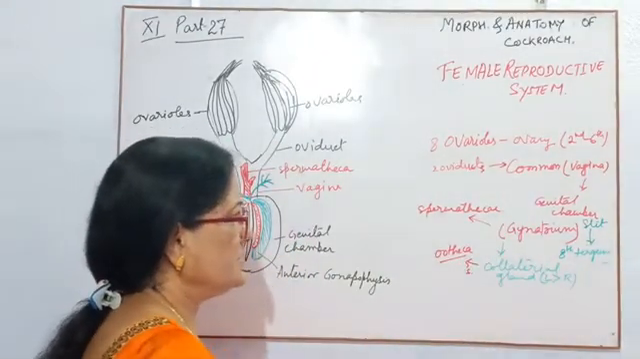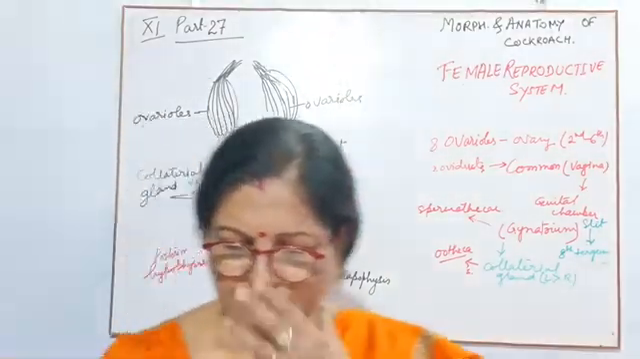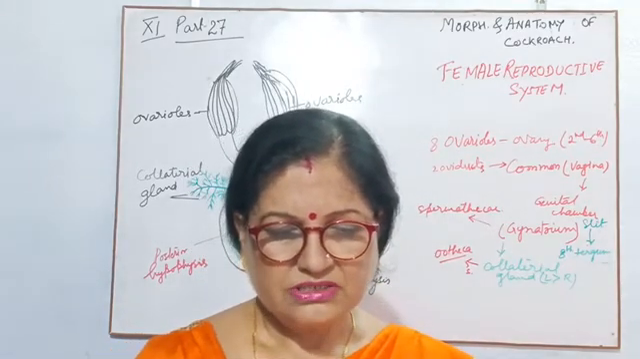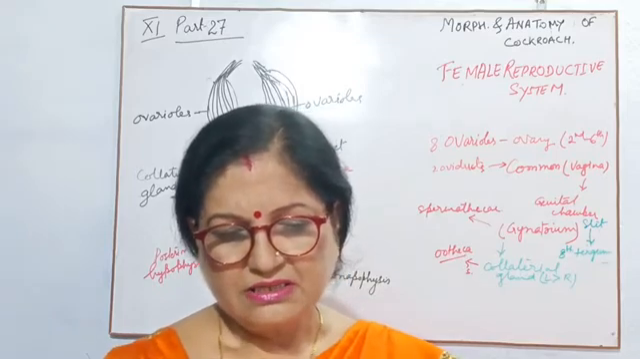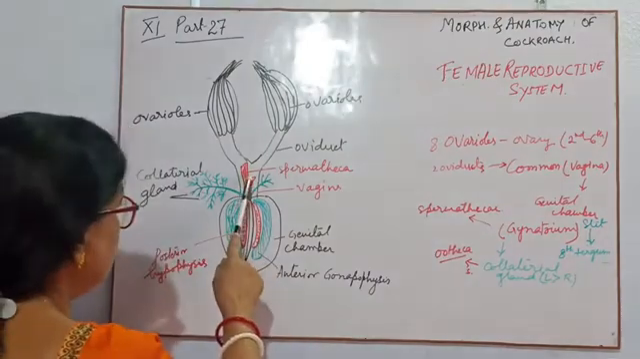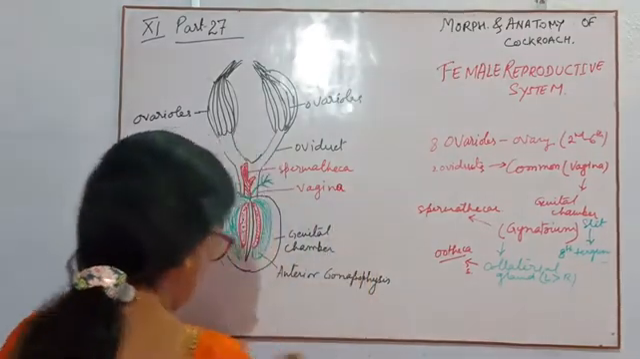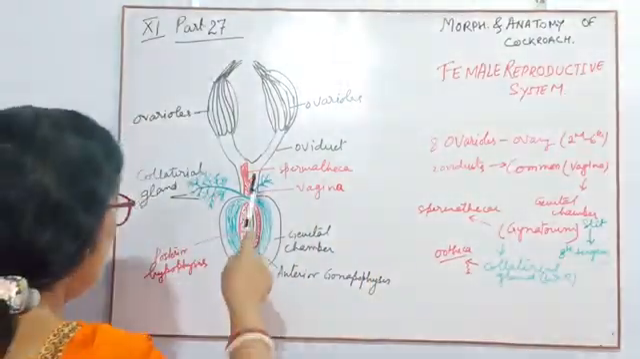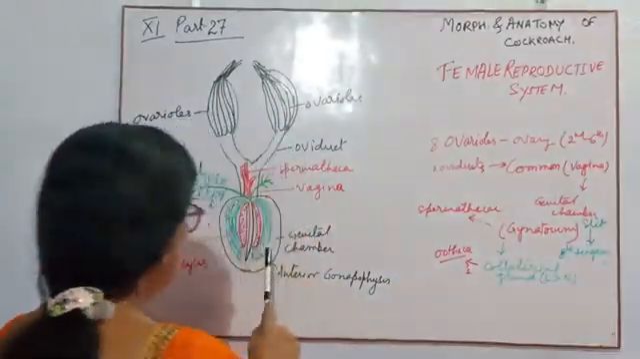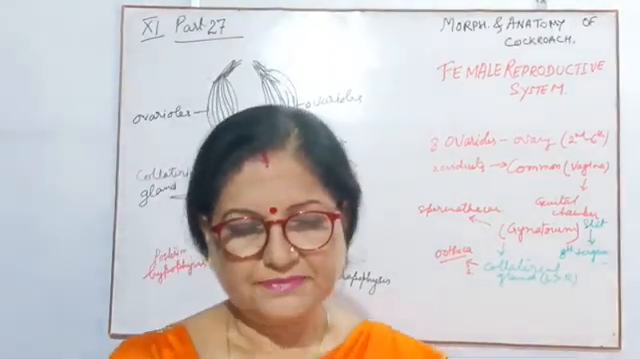Now children, from the vagina you can see here the spermatheca. Then the vagina opens into the genital chamber. Before the genital chamber, you can see here the spermatheca.